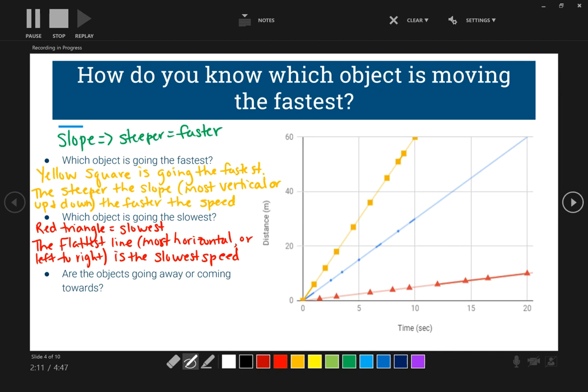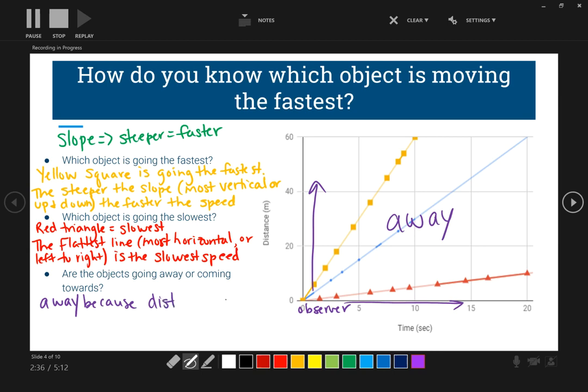And just for review, are these objects going away or coming towards? Remember that we always put the observer down here. So as time goes on, each of these lines is increasing in distance over time, meaning that your objects are going away because the distance is increasing over time.